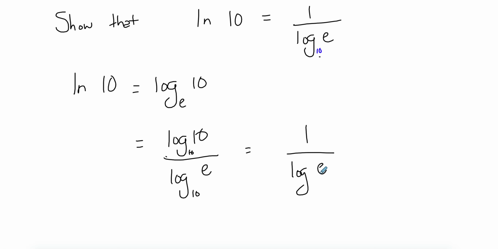So be flexible with the idea of change of base, and it's just a matter of taking the argument and the base and taking the logs of them and then picking the base that you need. But keep in mind that the base has to be the same in numerator and denominator.